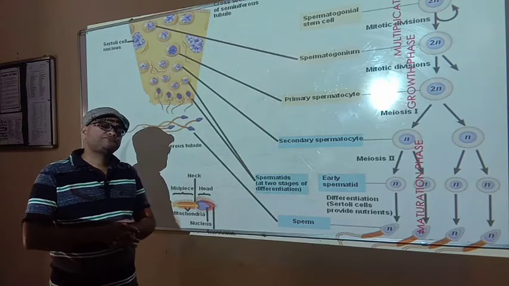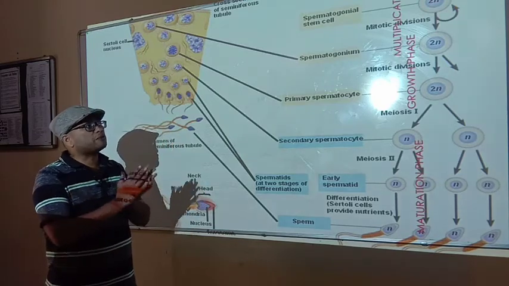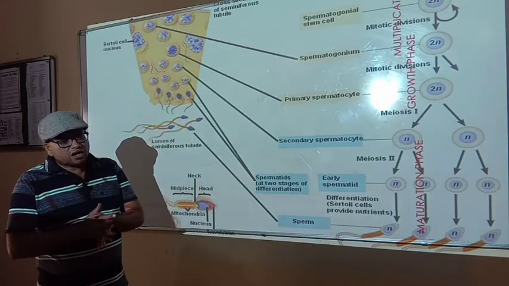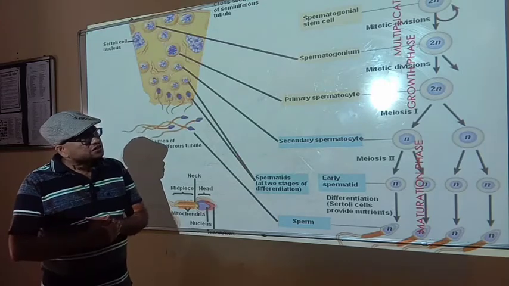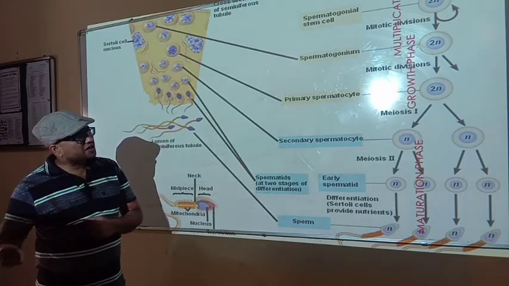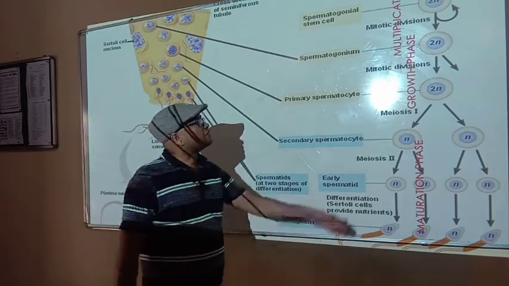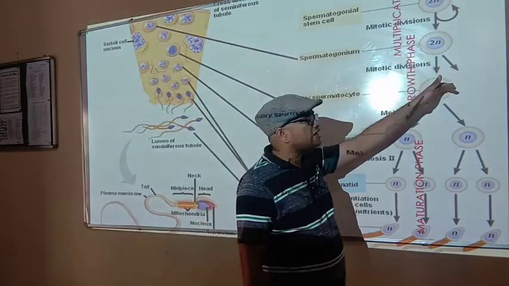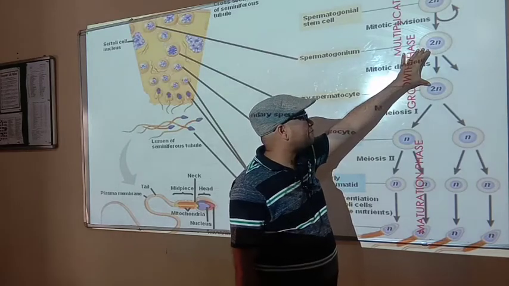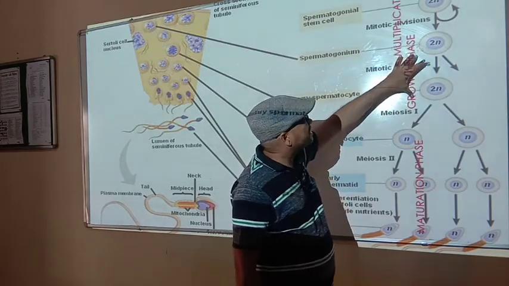Spermatogonial cells, as contrary to the spermatogonial stem cells, are differentiated cells which undergo further mitotic division to produce the primary spermatocytes. This phase is called the growth phase.